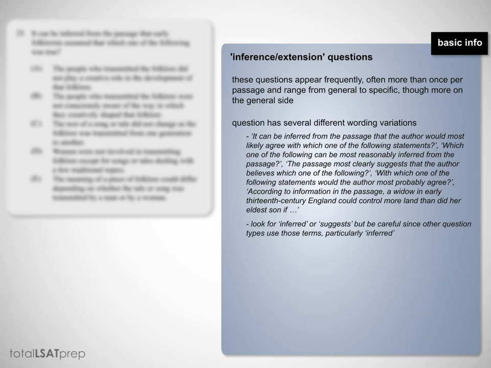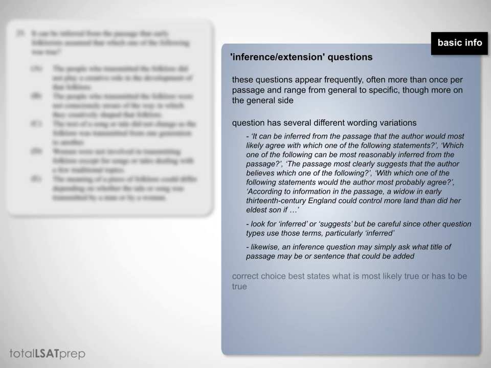So you need to look for inferred or suggests, but you need to be careful since other question types use those terms, particularly inferred. Likewise, an inference question may simply ask what the title of a passage may be, or a sentence that could be added. And these are the extension types, the extension variation. And the correct choice best states what is most likely true or has to be true.